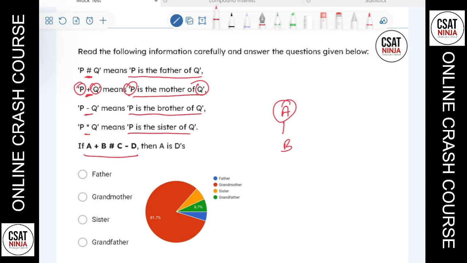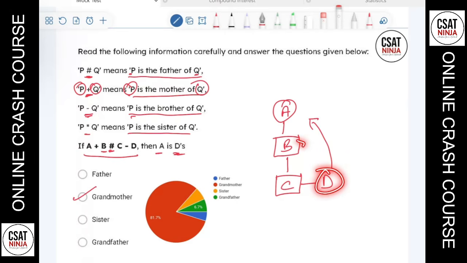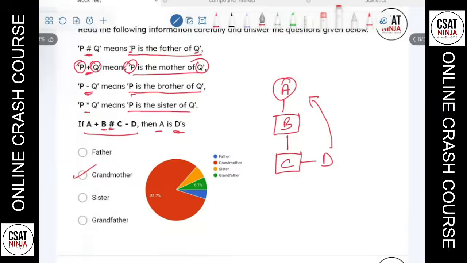Next, if there's a plus sign, then what is it? The first one is the father of the second one. And if there's a minus sign, that means the first one is the brother of the second one. What does the question say? Then A is D's what? That means who is A to D? A is the grandmother, because D's father's mother is A. So according to D, we will call A the grandmother. So that's the answer, which is grandmother.